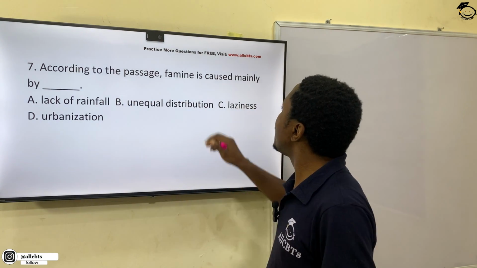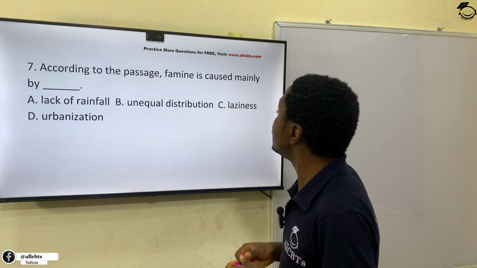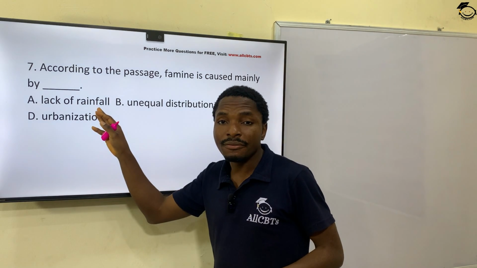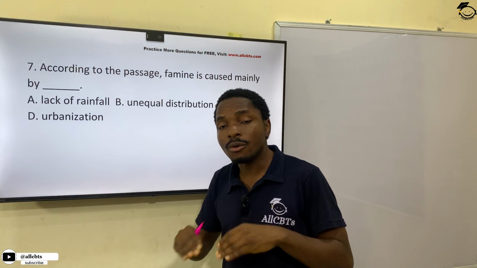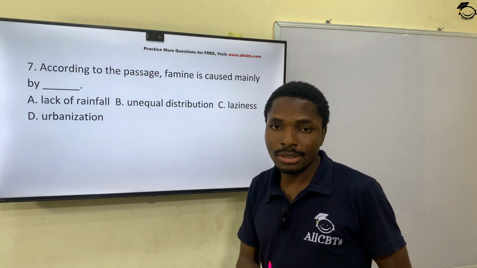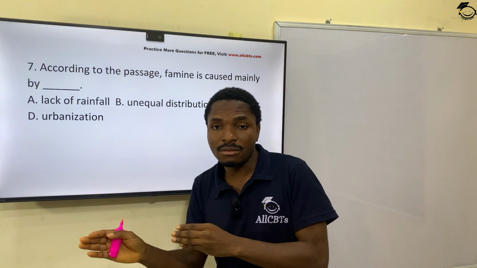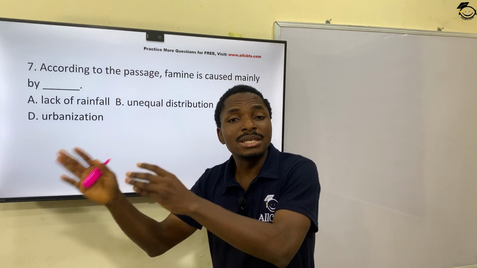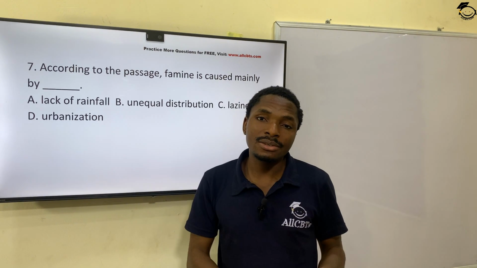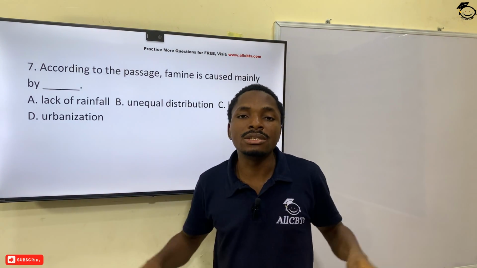Note that again. Famine is caused mainly by, okay, from the passage, what do we see as the major cause of famine? Is it lack of rainfall? It wasn't mentioned in the passage. Rainfall was not mentioned at all. Is it unequal distribution? Yes. So from the passage, we see that there is an unequal distribution of food. Okay, some places have more, some places have less. So there is no way to cause this food to be equally or evenly distributed.